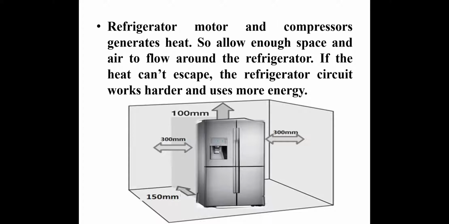So, always try to keep the refrigerator at some distance from the wall so that overheating could be avoided and electricity could be saved. And one more important point is, if there is overheating, there could be damage to the refrigerator. So this is a very important point to be considered, that there should be enough space between the wall and the refrigerator.